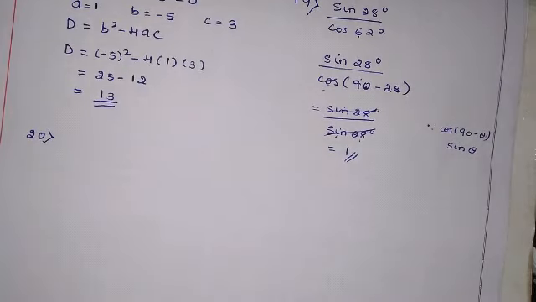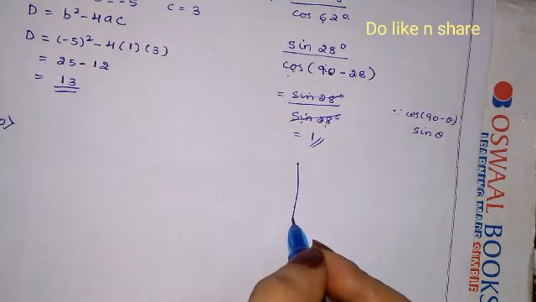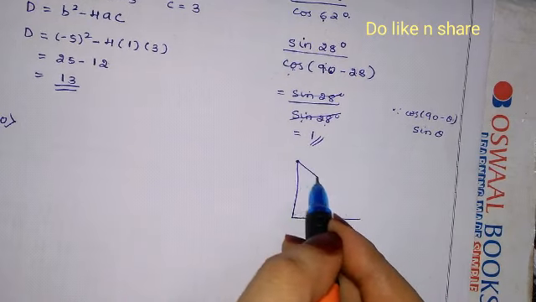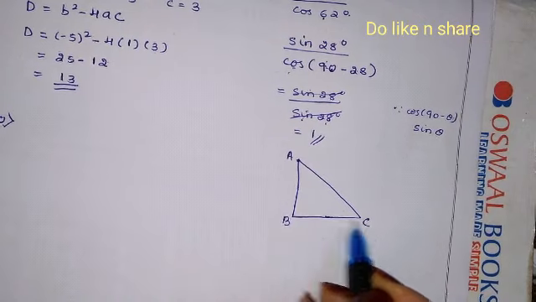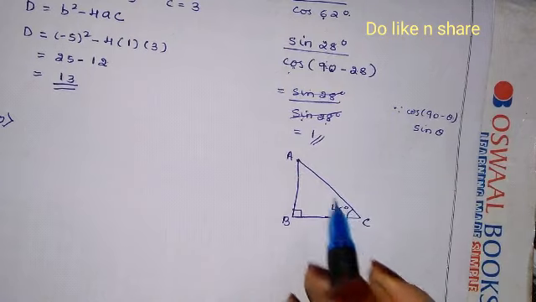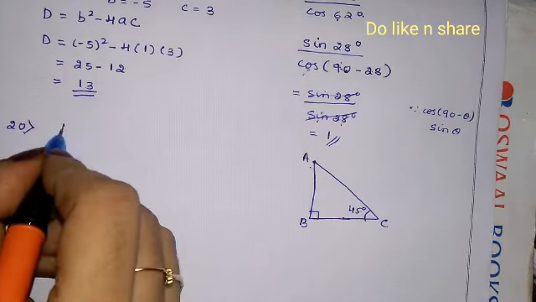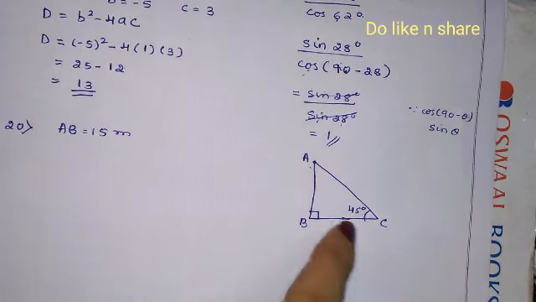So here the question is in triangle ABC. I'll draw the triangle ABC. They have given angle B as 90 degree, and ACB they have given 45 degree, and AB value they have given 15 meter. Find BC.